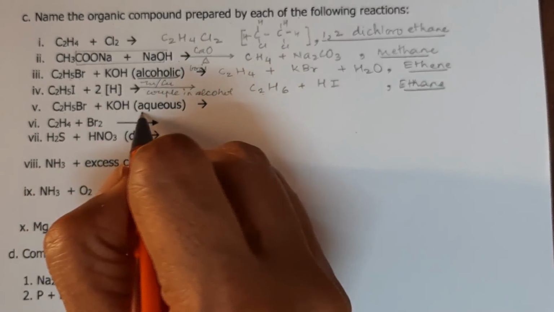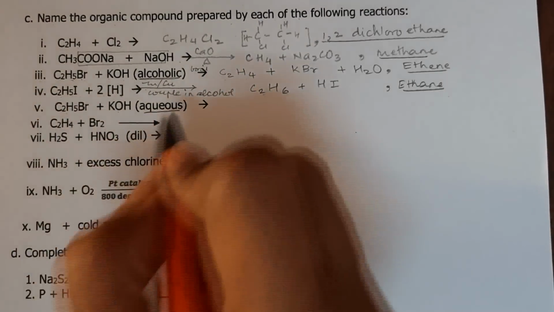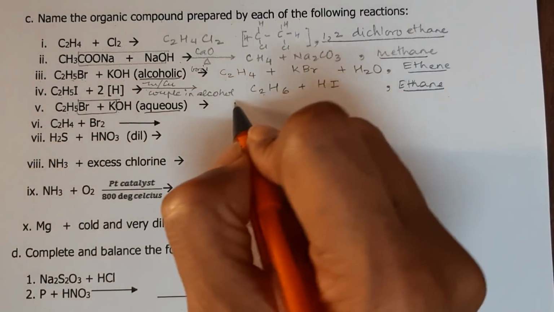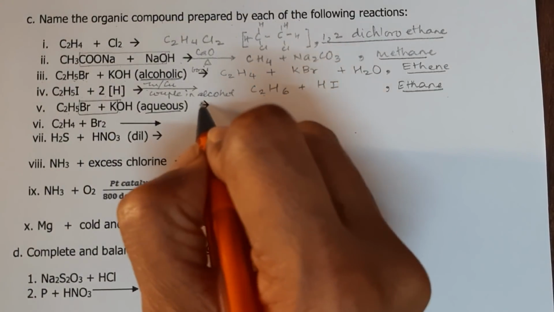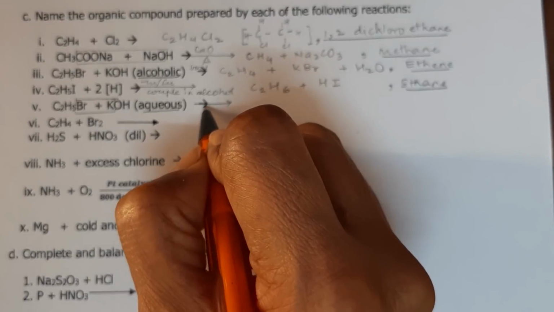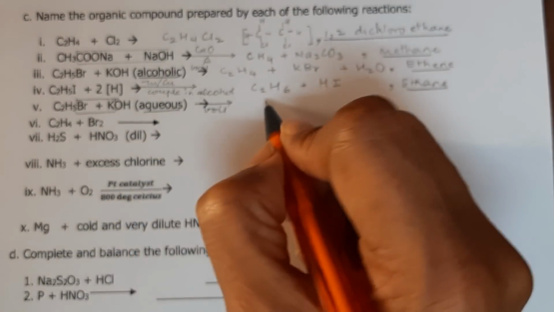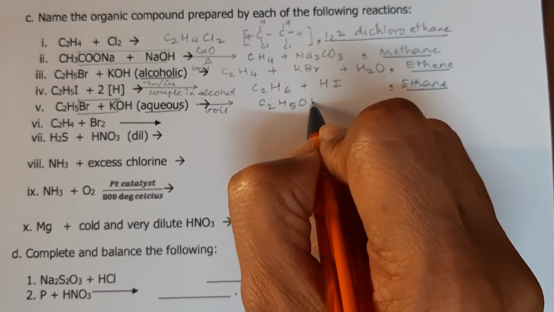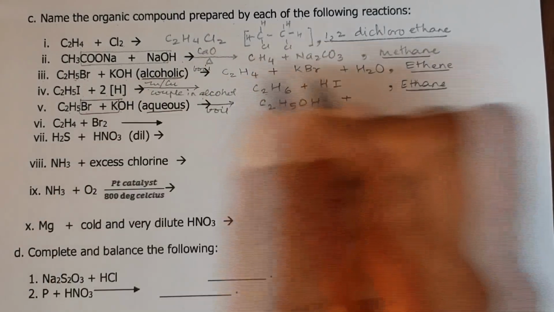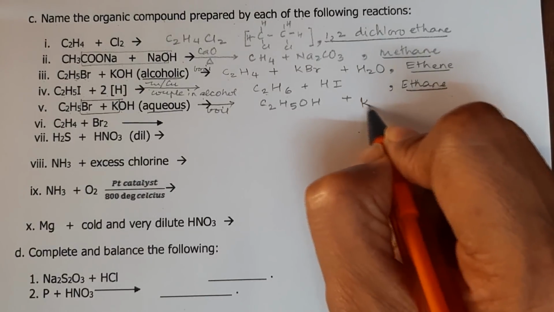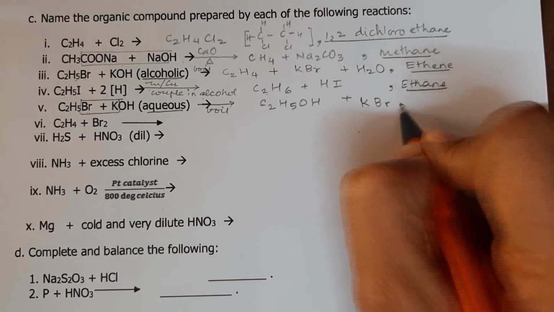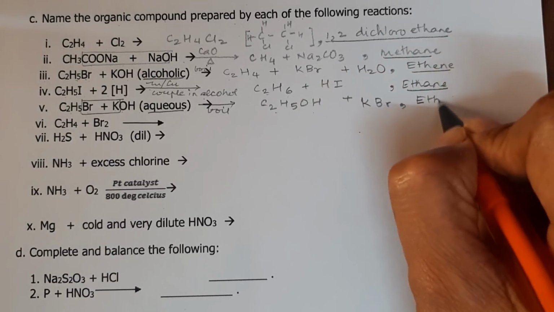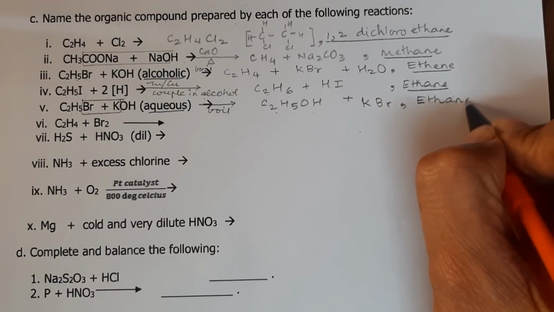C2H5Br plus KOH aqueous. Now aqueous will give you double decomposition like this. So we have to write here boil, and that will give us C2H5OH, and K will take Br and it will become KBr. And we have this product, it is ethyl alcohol, which means ethanol.